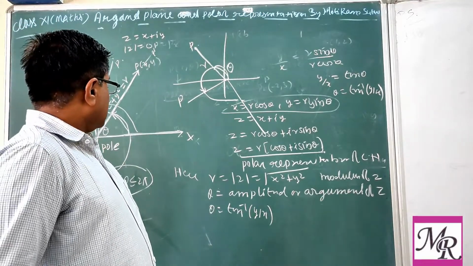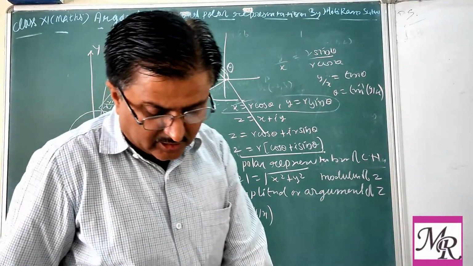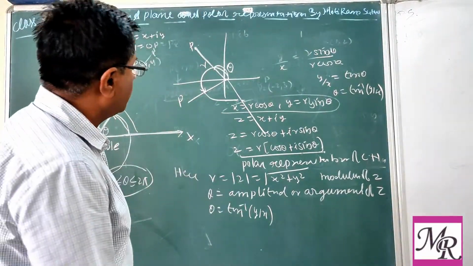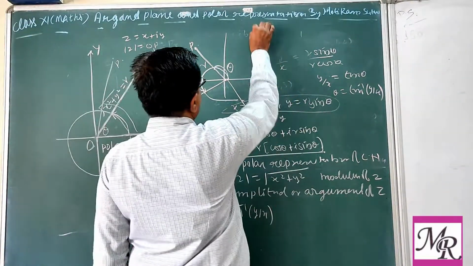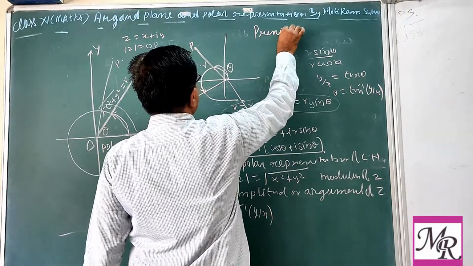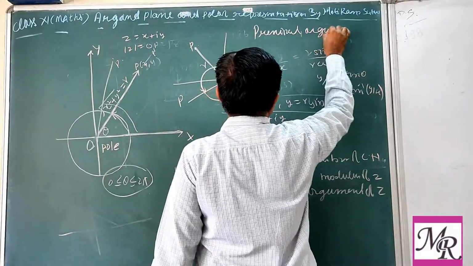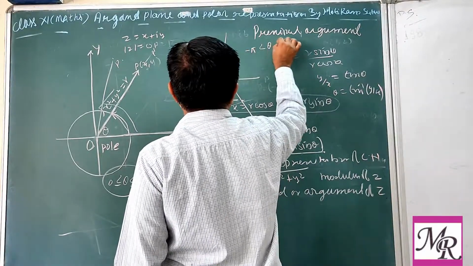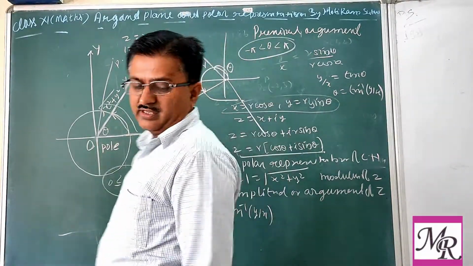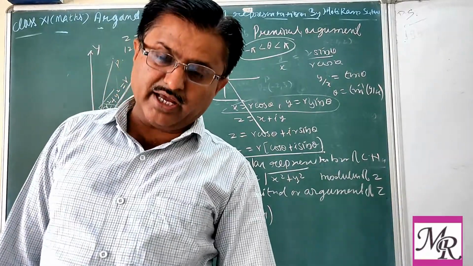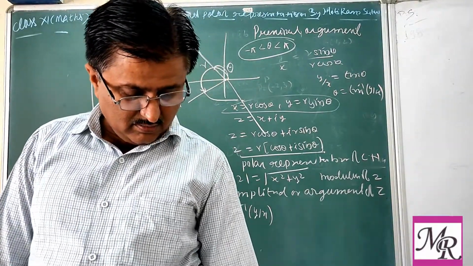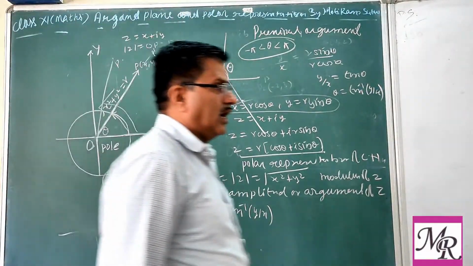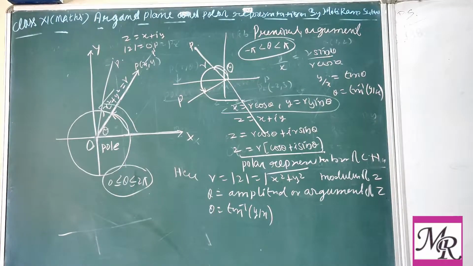Clear? So generally we take theta from minus pi to plus pi, that is called the principal argument. What is the principal argument? If theta lies between minus pi to plus pi, then it is called the principal argument. Clear? So this is all about the arguments.